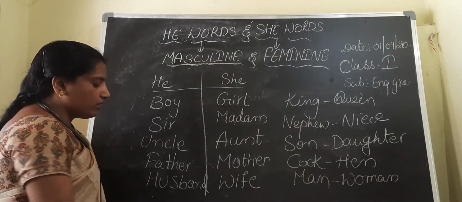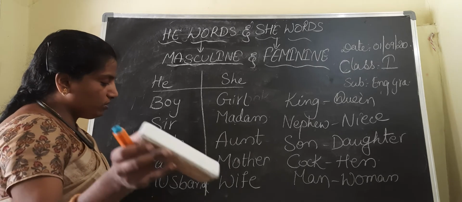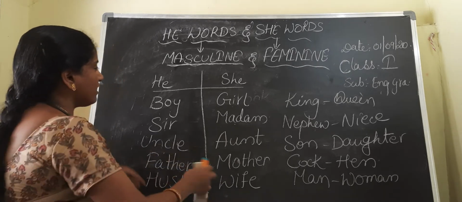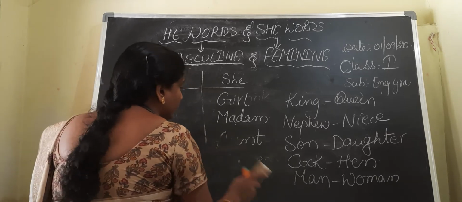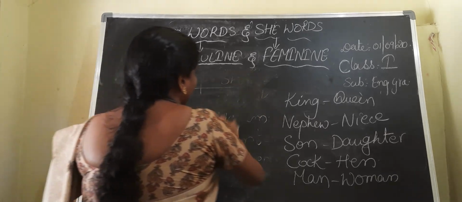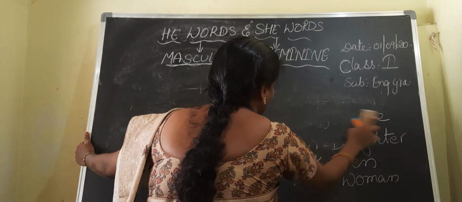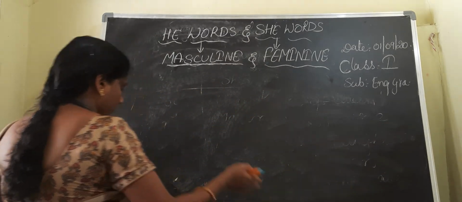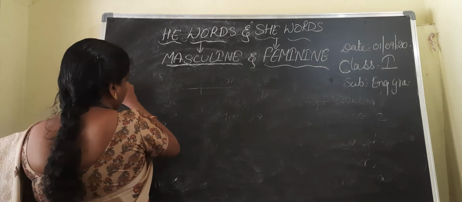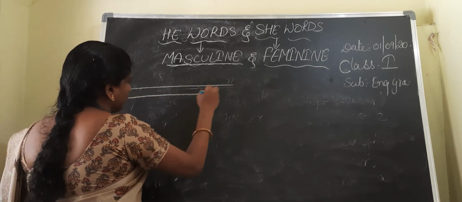Okay. So I'll give you a few she words to try. I'll give only he words. I'll write a few he words, and you have to give the she word for each given he word. How to write in your double rule notebook?